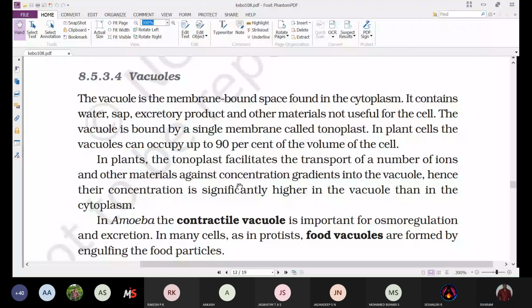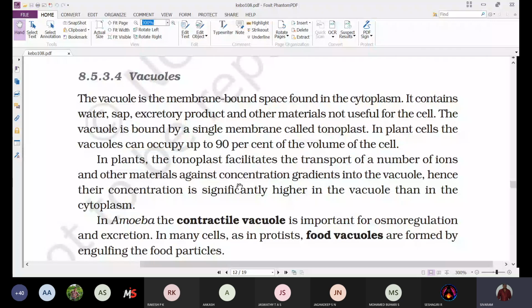In plant cells, the vacuoles can occupy up to 90% of the volume of the cell. We can see that in plant cells the vacuole is large.